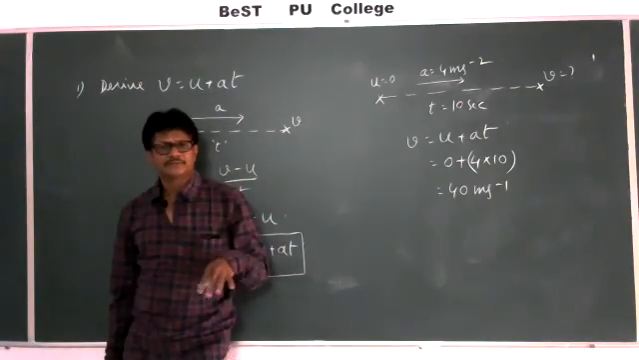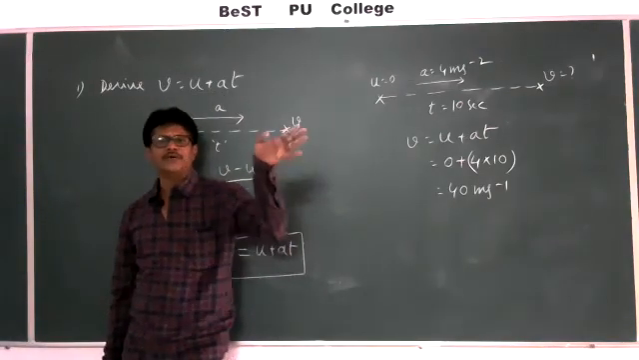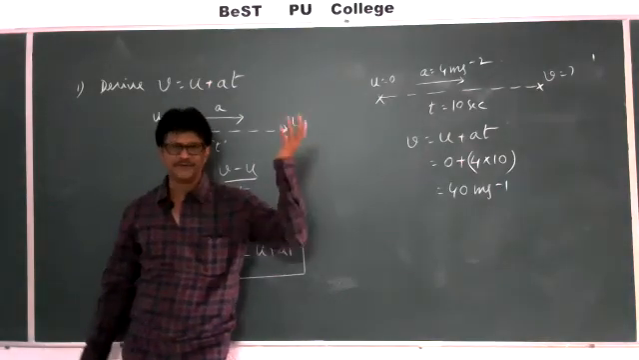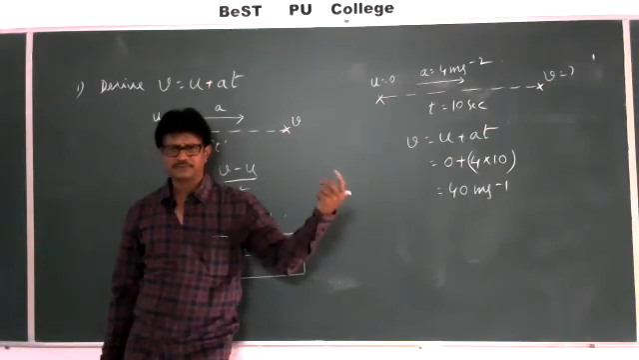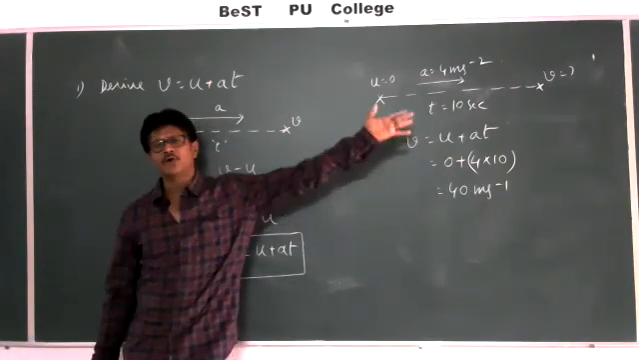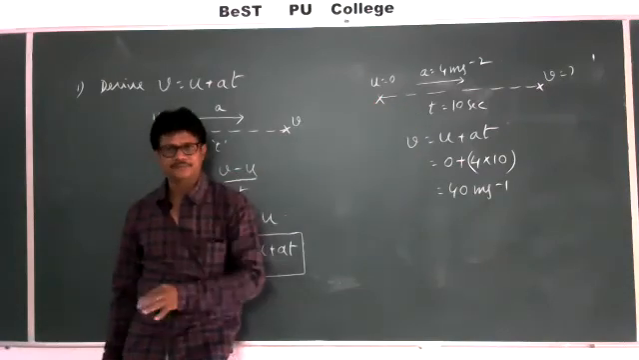Sometimes he will give the v value, a value, t value. Intelligently he will ask us to find the u value. Same formula. By knowing 3 parameters, one unknown parameter easily we can find.